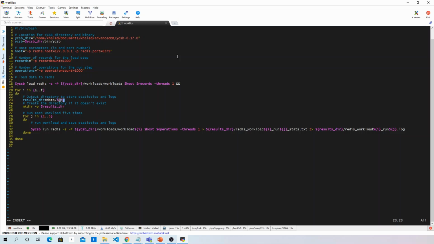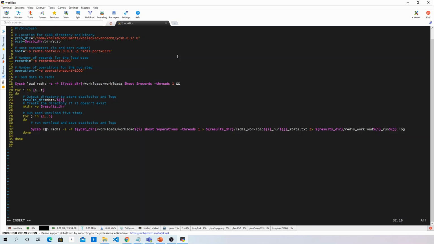So for example, this would be either A, B, C, D, or F, and we need to create the directory if it doesn't exist. And then we run each of the workloads 5 times, and eventually we do the run command.